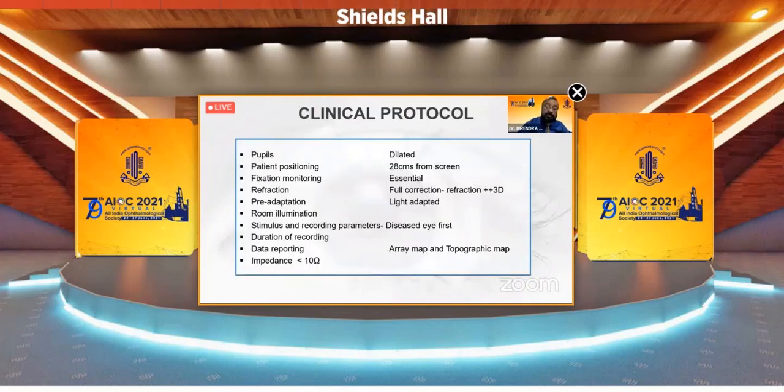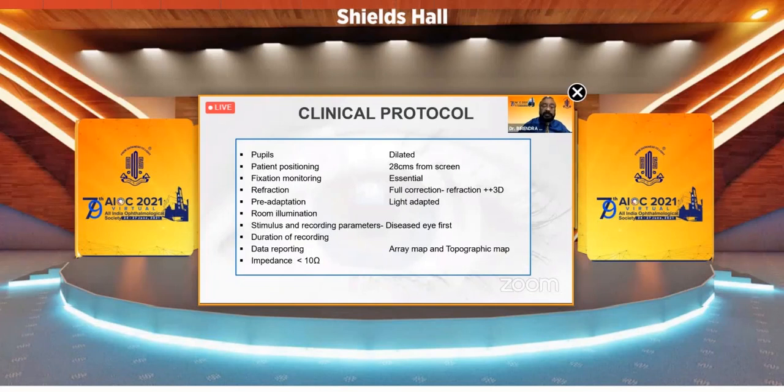The clinical protocol is, before doing all this for multifocal, the pupil has to be dilated. The patient's position should be at least 30 centimeters from the screen. The fixation point is very important. If the patient is not fixating in the center, you can pause the machine for some time. Again, ask the patient to look at the center, at the fixation point, because fixation is very, very important.